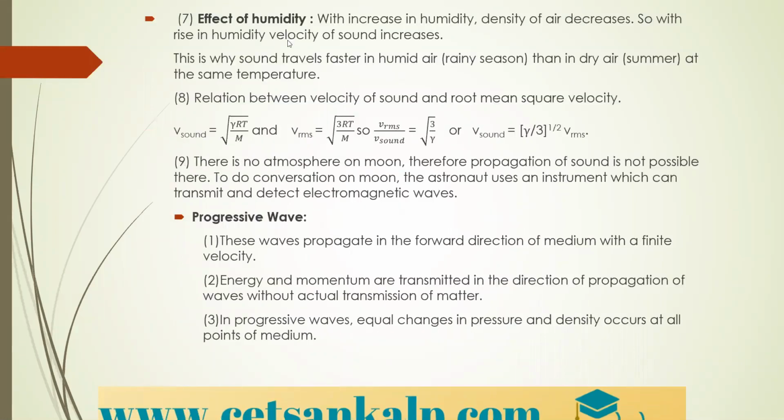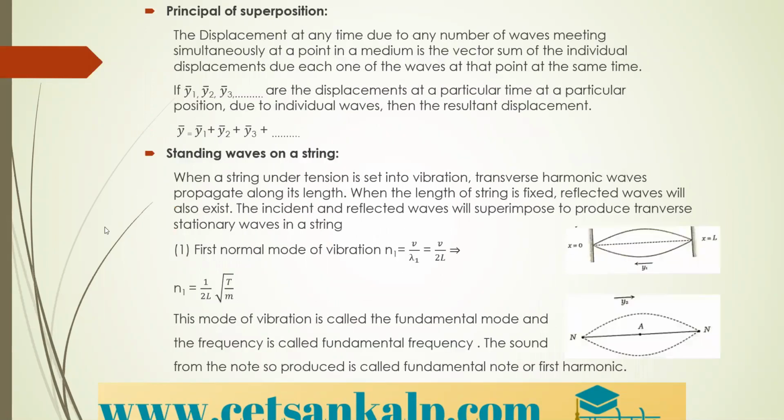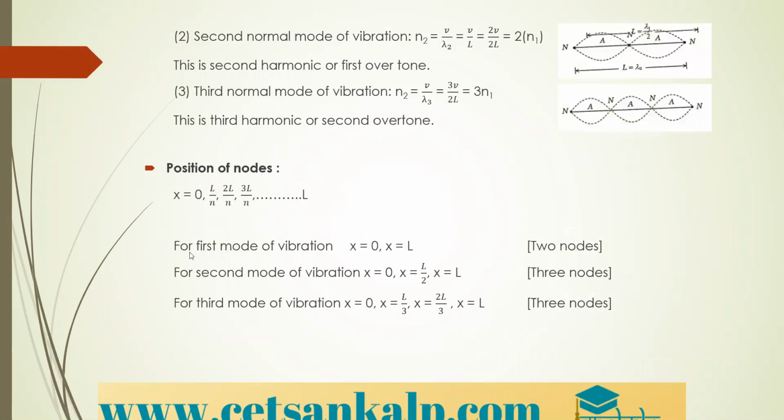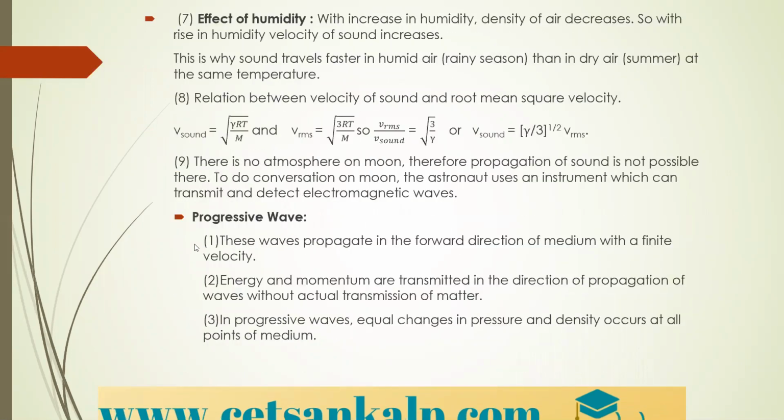Next we have the effect of humidity. So what is the effect of humidity? We can see that with increase in the humidity, density of air decreases. So with rise in humidity, velocity of sound increases. This is why sound travels faster in humid air than in dry air at the same temperature. So here what happens? Density of air decreases, so with the rise in humidity, velocity also increases. It is directly proportional.